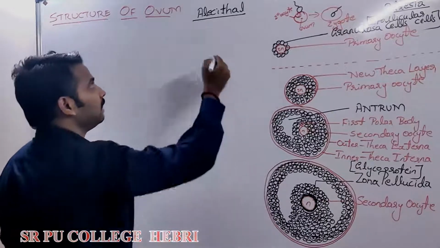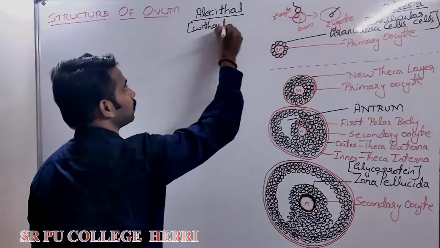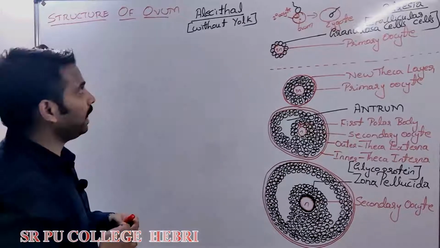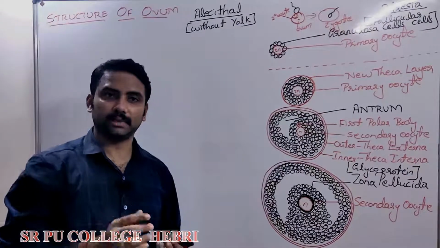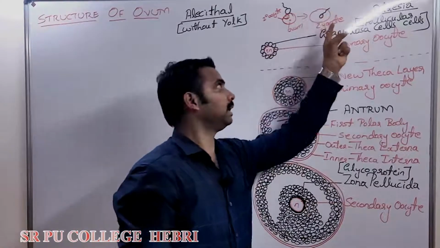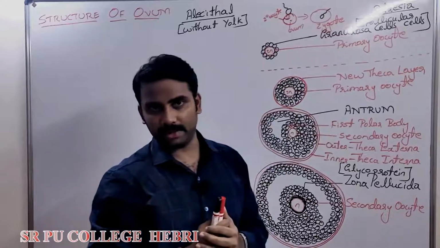What do you mean by alecithal? It is without yolk. What is yolk? The nutritive food. Why is the human ova alecithal? If that ovum gets fertilized, it develops into a zygote, and the zygote will grow into a human or a baby, right?